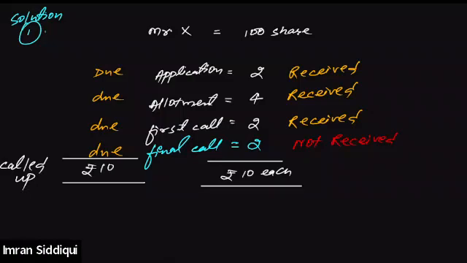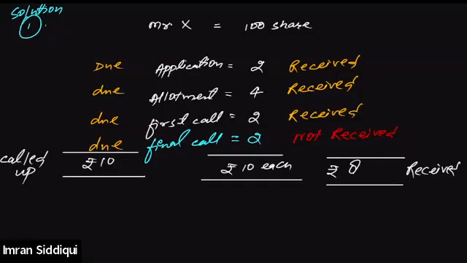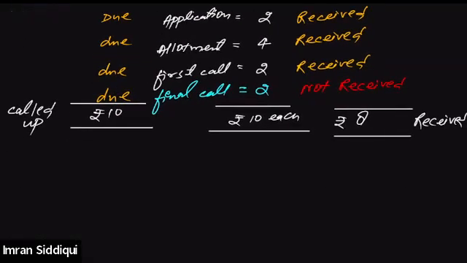But out of 10 rupees, how much has he actually paid? Tell me, how much has the company already received from him? 8 rupees. Yes, the company has received only 8 rupees per share. And because he did not pay the final call, the company decides to forfeit his shares, cancel his shares and forfeit the amount that he already paid.